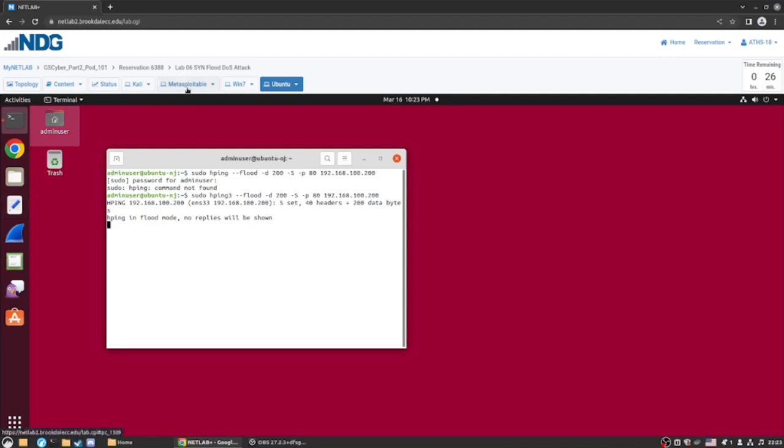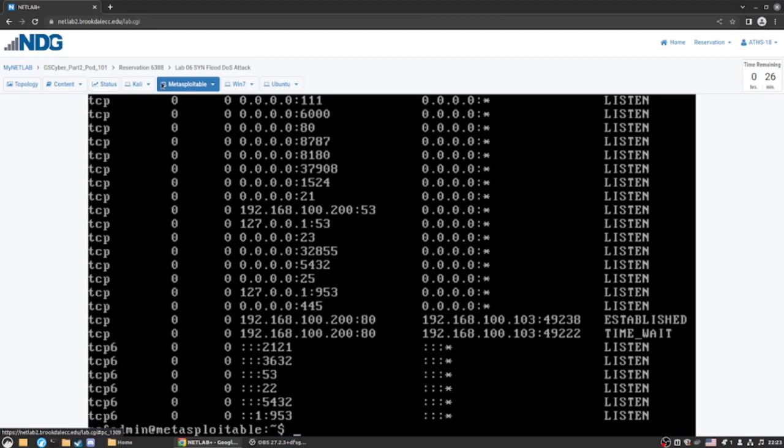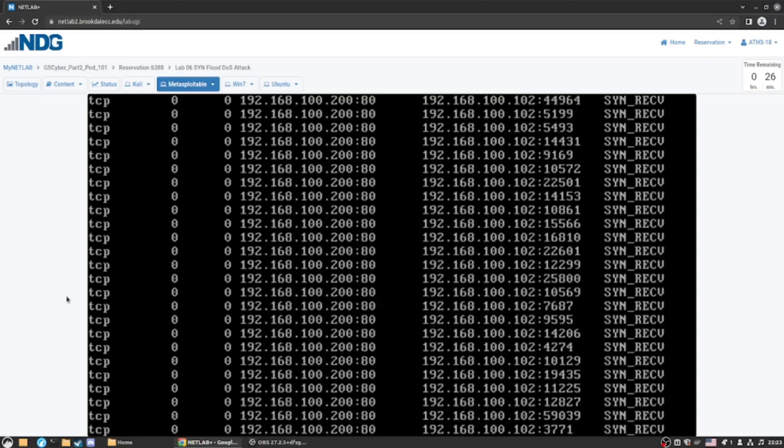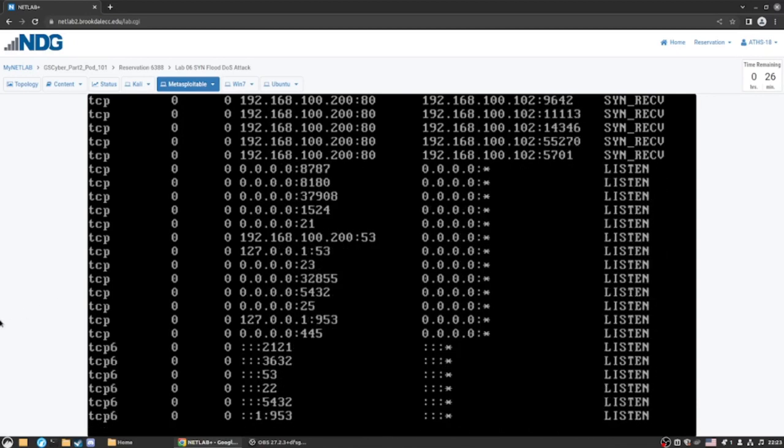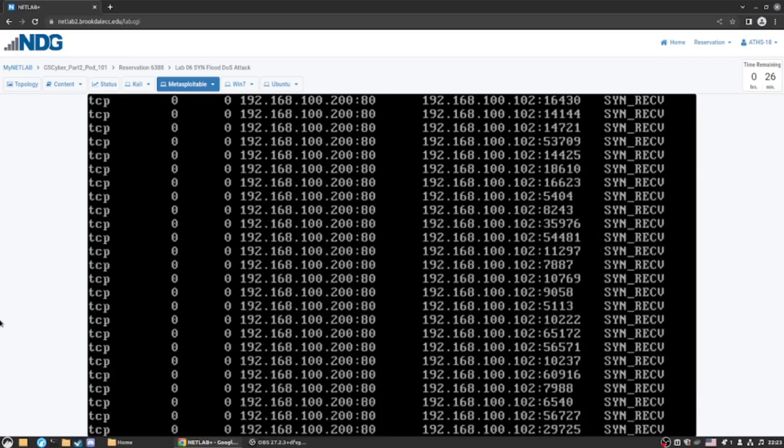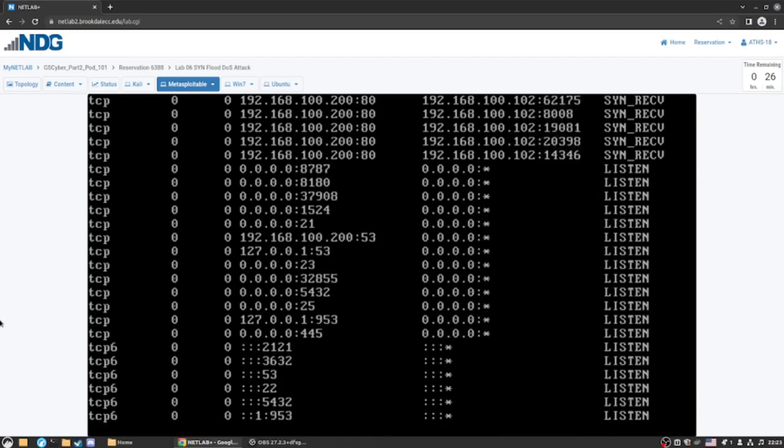We're told to enter the Metasploitable instance and type the command netstat -atn -c, which is different from the last time because we're telling it to be continuous. And if we look now, we'll see a constant flood of SYN_RECV coming in, which is we are receiving synchronize requests from another machine.